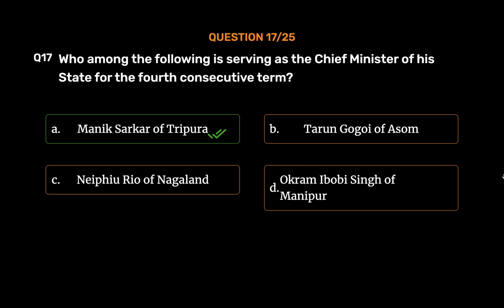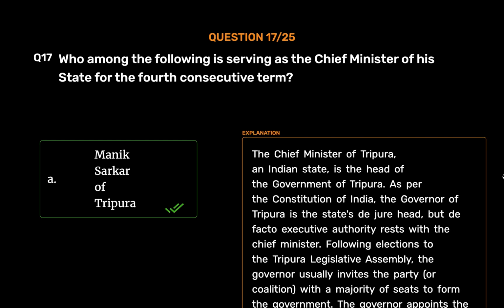Manik Sarkar of Tripura. The Chief Minister of Tripura, an Indian state, is the head of the government of Tripura. As per the Constitution of India, the Governor of Tripura is the state's de jure head, but de facto executive authority rests with the Chief Minister.